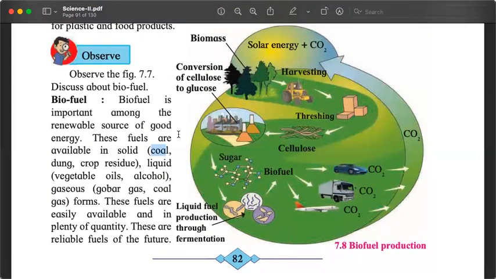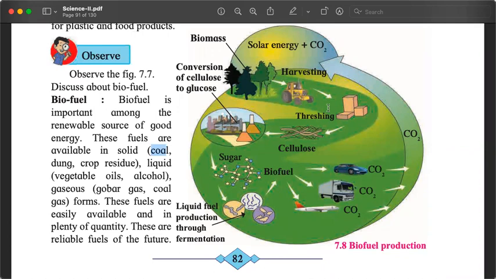Again, this diagram, I don't say this about many diagrams in the textbook, but be careful about this diagram, understand this properly. What it says is that solar energy, light, is used by the plants to carry out photosynthesis. So crops grow, plants grow, not these trees. Actually, we are talking about the corn plant.